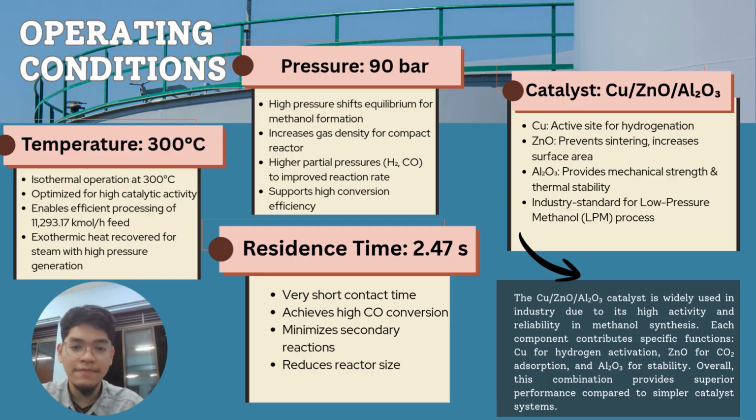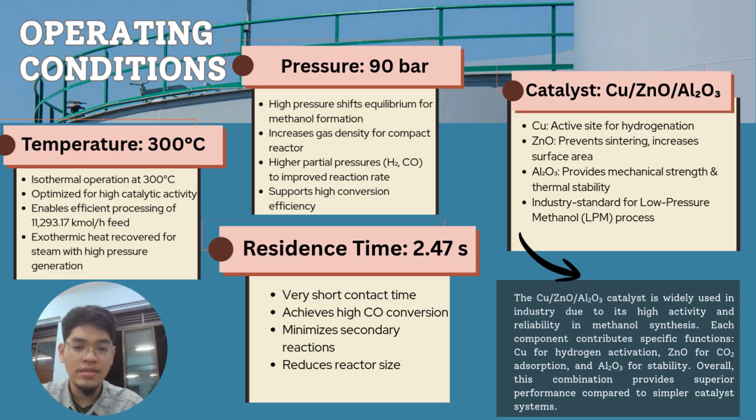The high pressure shifts the equilibrium for methanol formation, and it increases gas density for a compact reactor. The higher partial pressure of hydrogen gas and carbon monoxide improves the reaction rate and also supports high conversion efficiency. Our residence time is around 2.47 seconds, which is a very short contact time, achieving high carbon monoxide conversion, minimizing secondary reactions, and reducing reactor size.